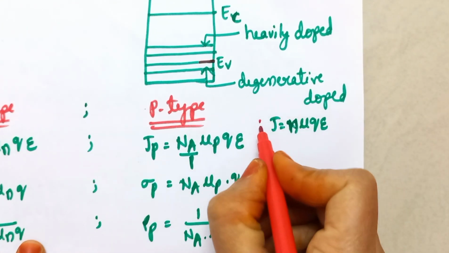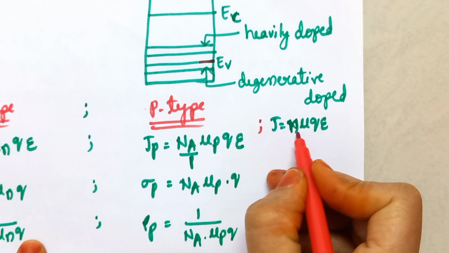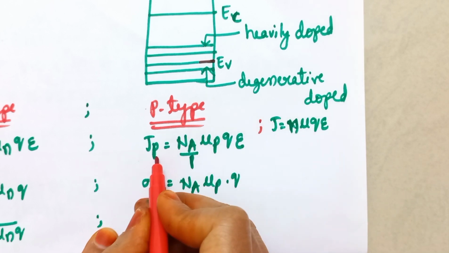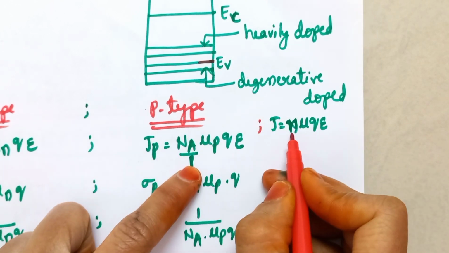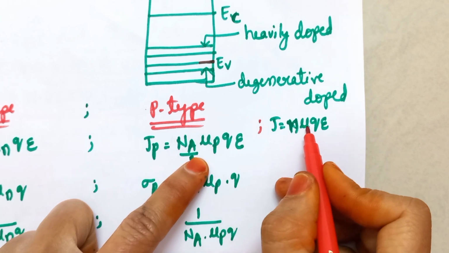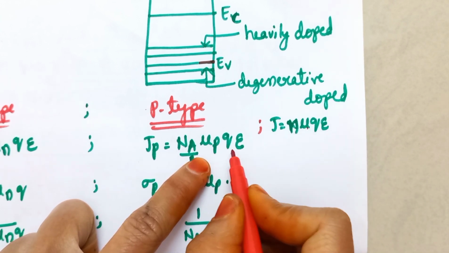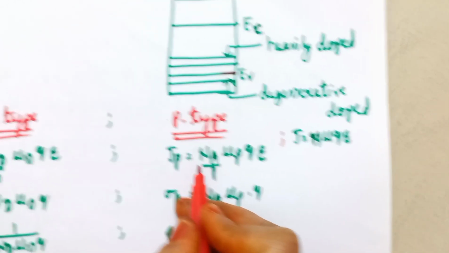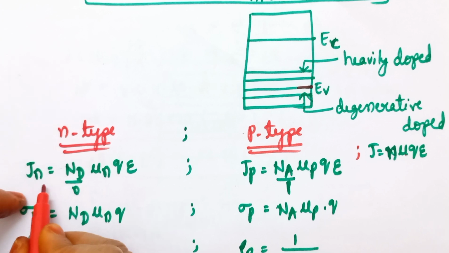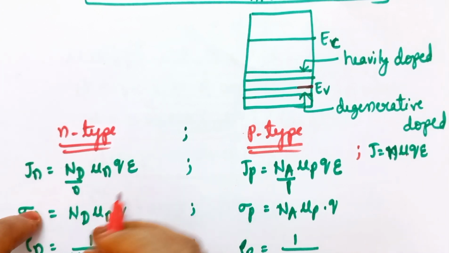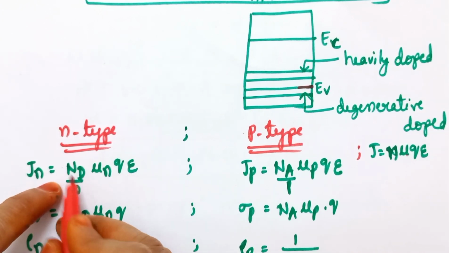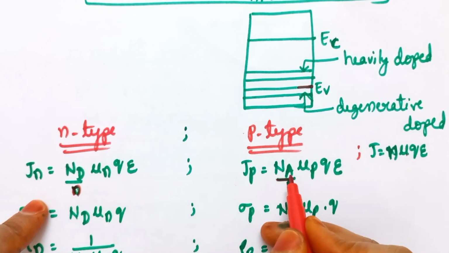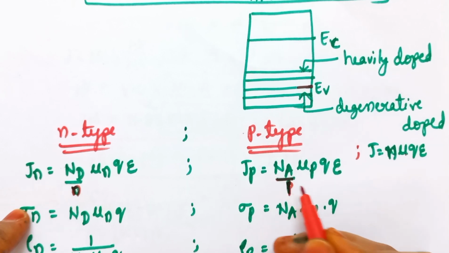Suppose the standard expression for current density J is equal to n mu q epsilon, then it could be modified for p-type as Jp is equal to Na. Instead of n we are taking Na, and instead of mu we are taking mu p, and the remaining q epsilon is the same. So that is how the expressions are modified for p-type, and for n-type we could write Jn is equal to Nd mu n q epsilon. Here the donor concentration Nd is approximately equal to n, and the acceptor ion concentration Na is approximately equal to p.